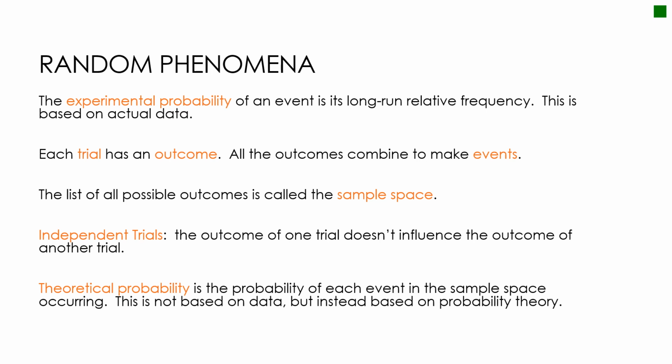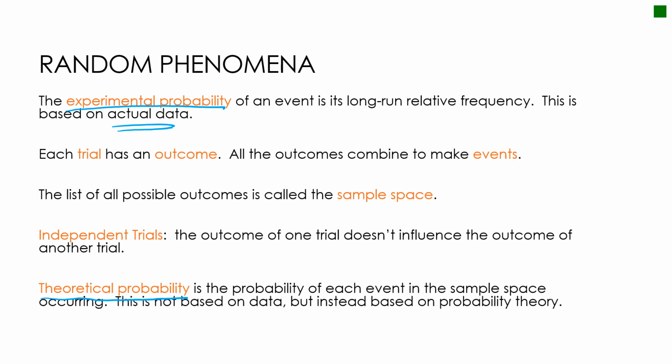So we're going to begin to look at probability, and there is experimental probability and theoretical probability, and they are both obviously probabilities but computed a little bit differently. So the experimental probability is the long-run relative frequency. So this is based on actual data.